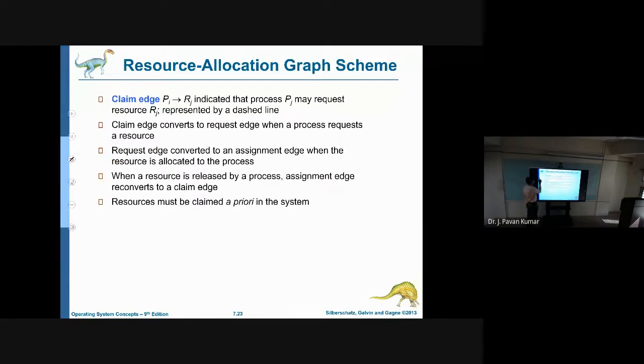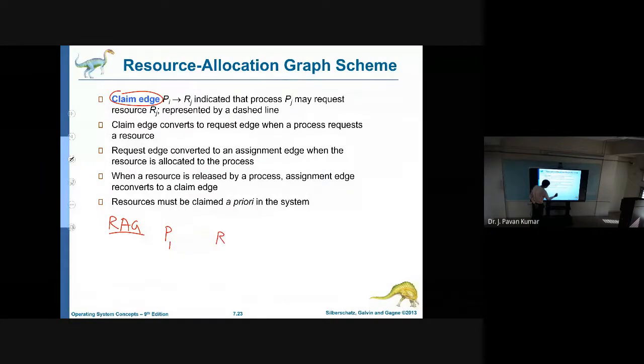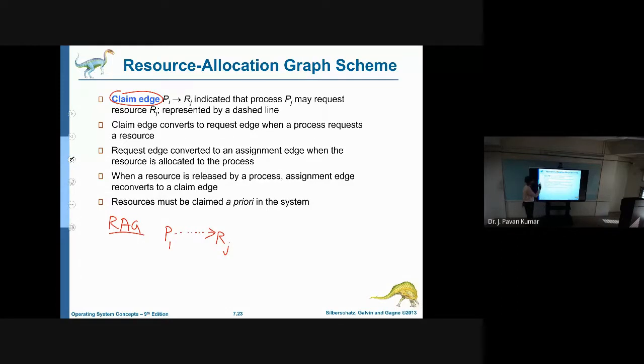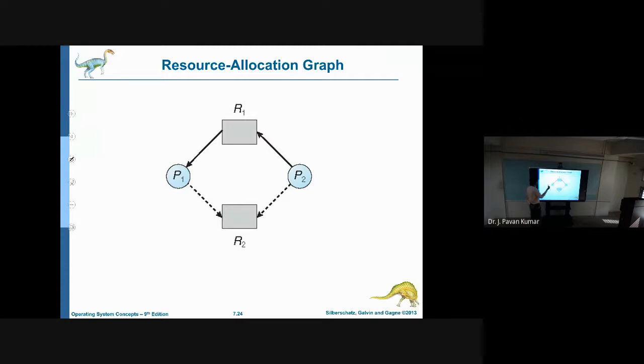And we have seen what a resource allocation graph is. It is similar to the RAG which we have discussed, just with an additional type of edge called claim edge. Whenever a process has the possibility to request another resource in future, we specify a dashed line from process to resource. That is the claim edge. By considering this claim edge, we can avoid the deadlock.